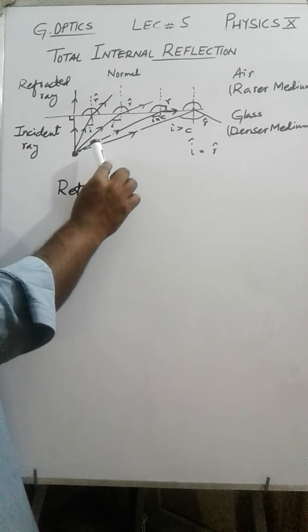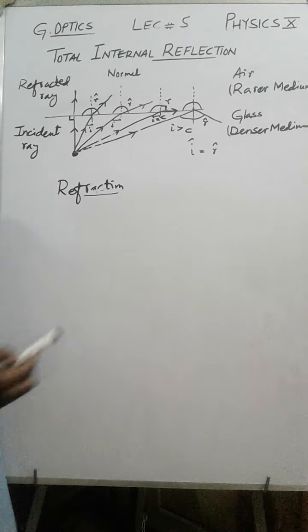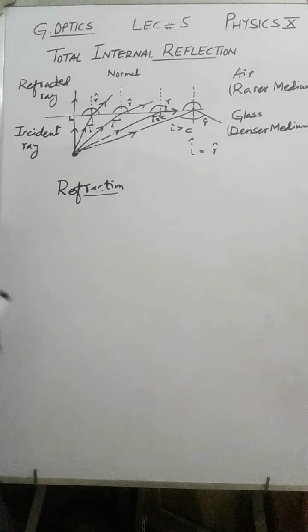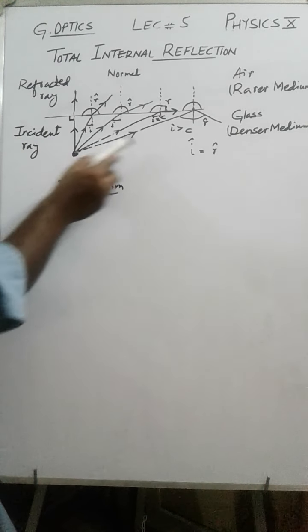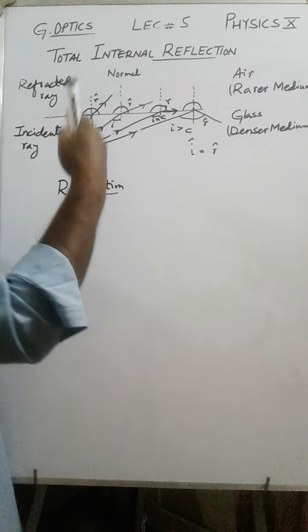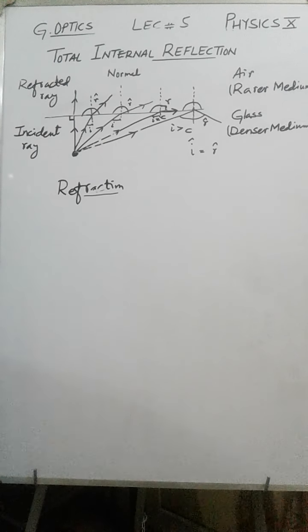Alright. So for a particular angle of incidence, for which angle of refraction becomes 90-degree in rarer medium, this angle of incidence is known as critical angle. And when angle of incidence becomes greater than critical angle, now rays of light will be reflected back into the same medium. This is known as total internal reflection.